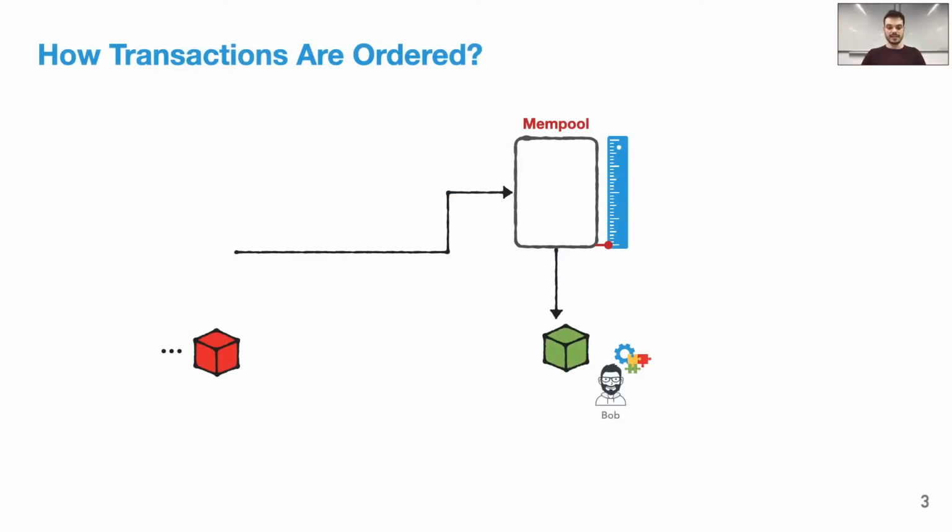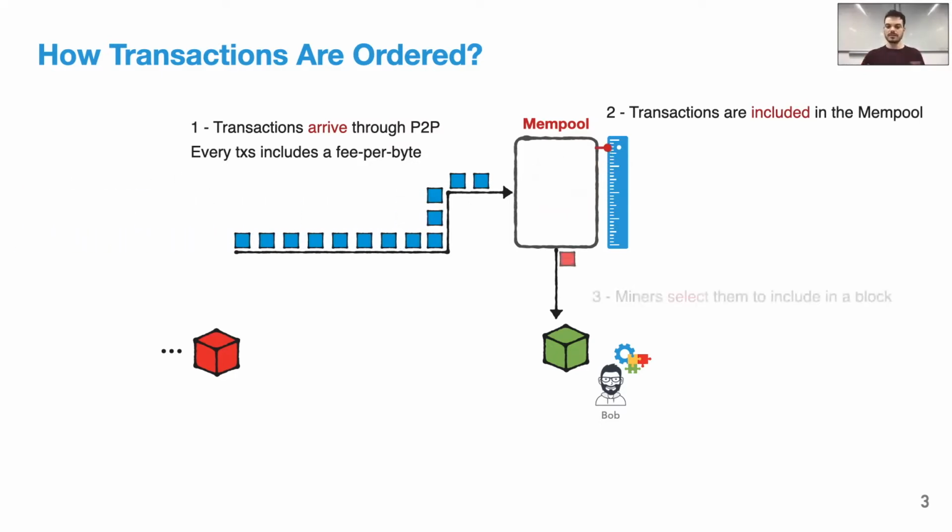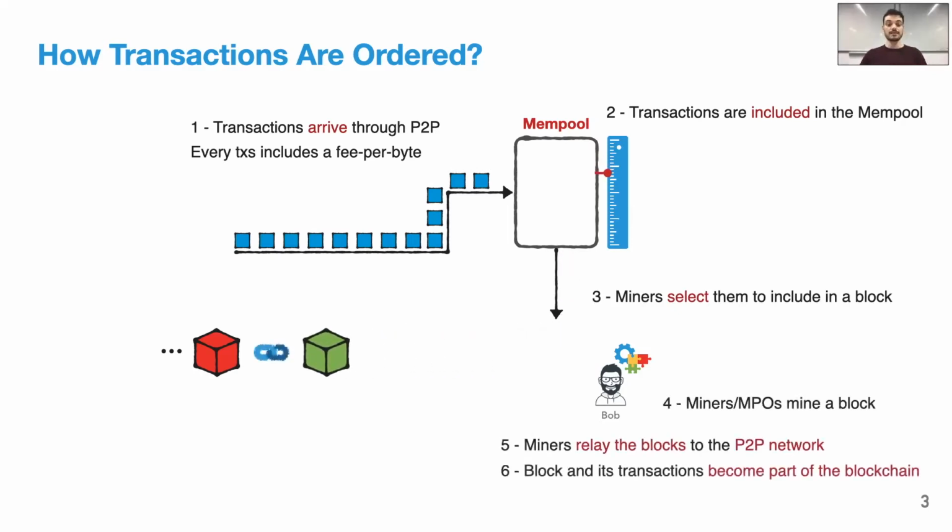Let's first understand the part of the blockchain that is relevant to transaction ordering. The first thing is, everyone can issue a transaction through a peer-to-peer network. These transactions eventually will reach all the nodes in the network. Each node also has a store of these transactions called the mempool. This is simply a pool of all transactions that arrive and are pending for inclusion into a block. Periodically, the mining pool pulls out some of these transactions from the mempool to include in a block.